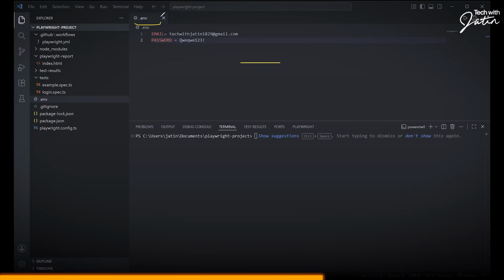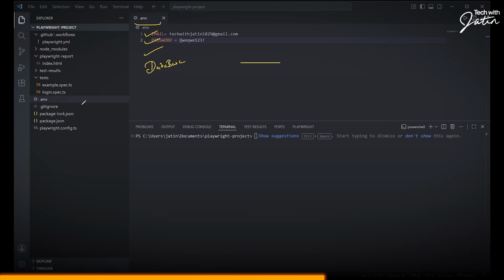Now, some of you guys will be like, Jatin, but in .env, we should store only the environment related information. Meaning over here, it would be good to have database credentials, right? It is going to be good to have probably some S3 bucket link or something like that, which generally is going to be used for that particular environment. Here you are storing email and password.